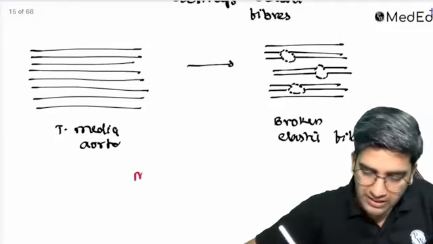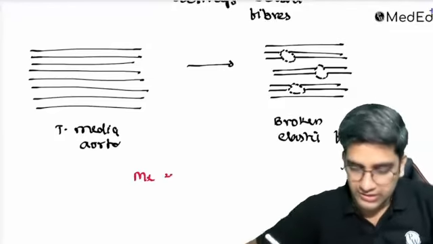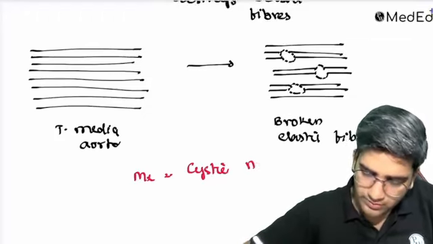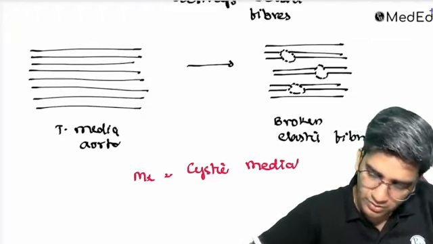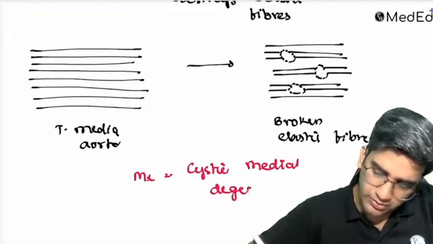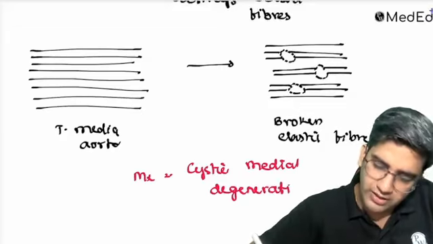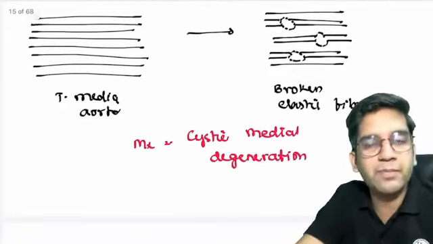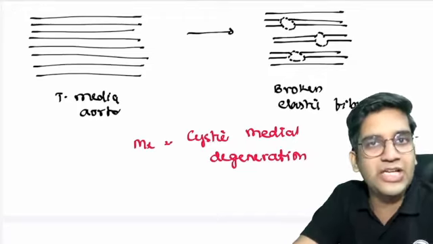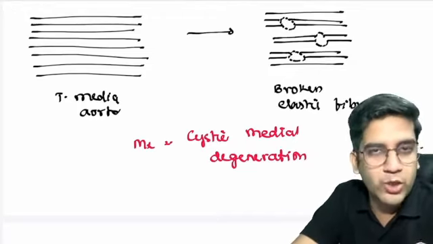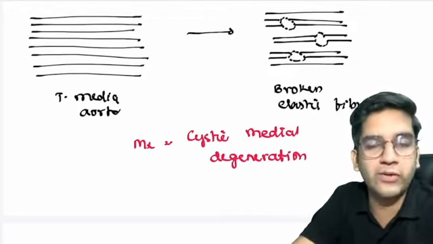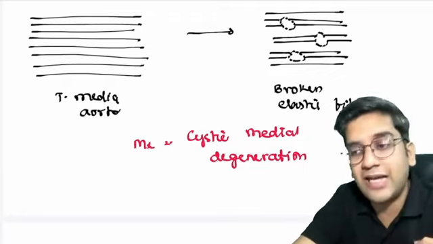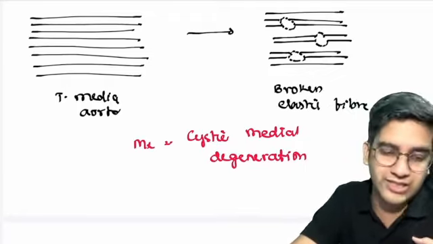So the microscopic appearance of the aortic dissection is cystic medial degeneration. It's very simple, right? Be it hypertension or Marfan syndrome, ultimate microscopy is cyst-like areas of degeneration or necrosis of the tunica media of aorta, which makes the aorta very, very weak. So that's the reason it can have an aneurysm or it can have a dissection, right?